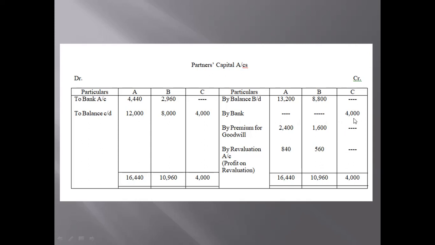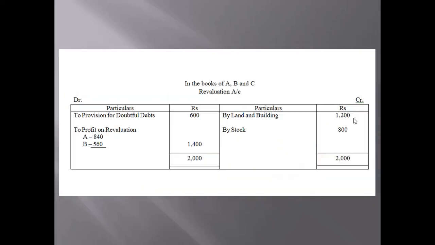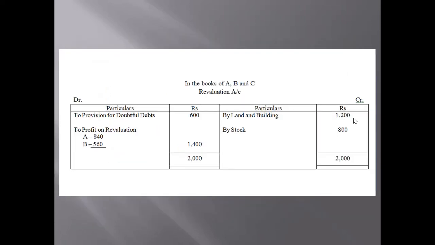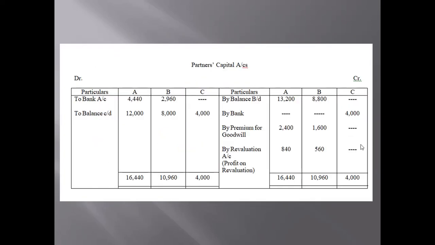In the question itself, it is mentioned that C will bring 4,000 as capital and 4,000 as premium for goodwill. So write the amount, because the amount of capital is already given in the question, 4,000, and premium for goodwill is 4,000 again. That premium for goodwill should be shared between A and B as per their sacrificing ratio of 3:2. Share the amount: premium for goodwill 2,400 and 1,600 it is.